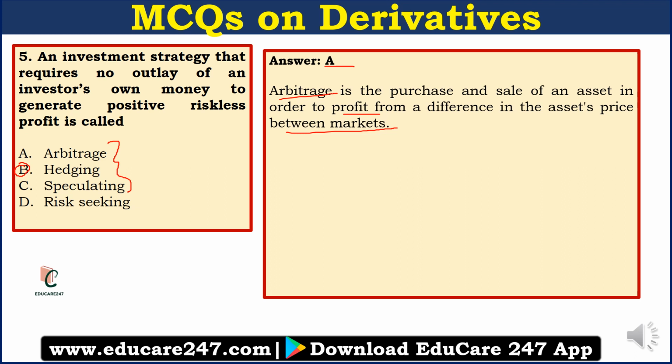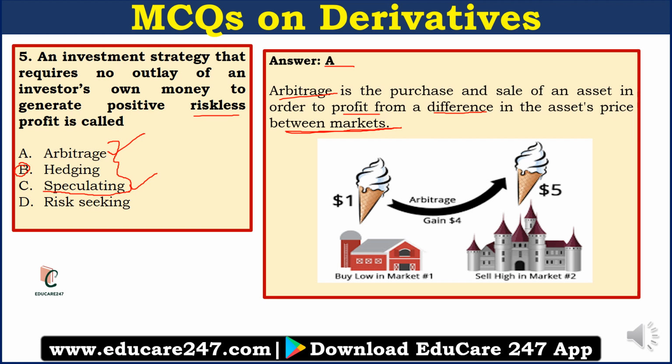So that is hedging. Now, when we studied the futures contracts, we saw that people speculate and they want to make money. They want to gamble on the increasing or decreasing prices of shares, right? So that is another purpose. Speculating is another purpose for entering into derivative contracts. And the third purpose is arbitrage. Now, arbitrage is a way to make riskless profit which arises from a difference in asset price between markets.